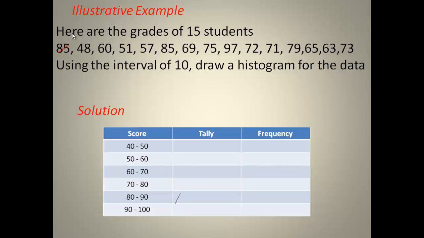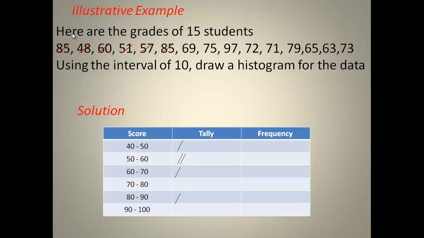So we make our tally. 48 will be at the class boundary of 40 to 50, we make our tally. 60 will be at 60 to 70, we make our tally. 51 will be at 50 to 60, we make our tally. 57 will occur at the boundary 50 to 60, so we make that one too.